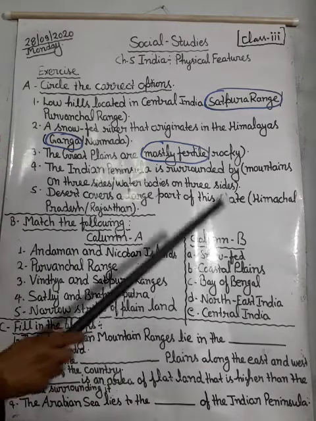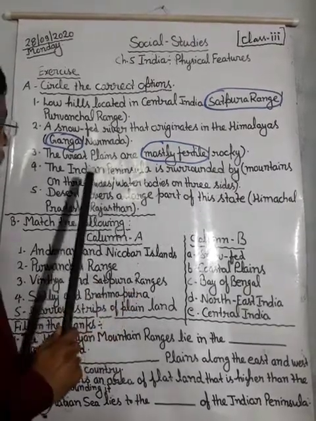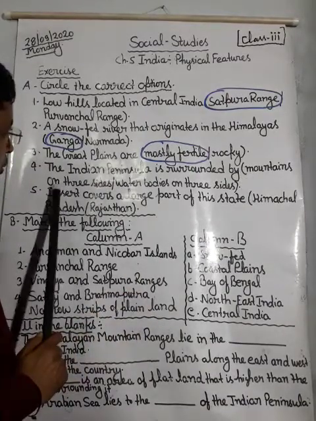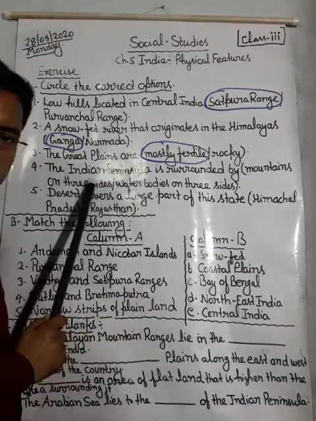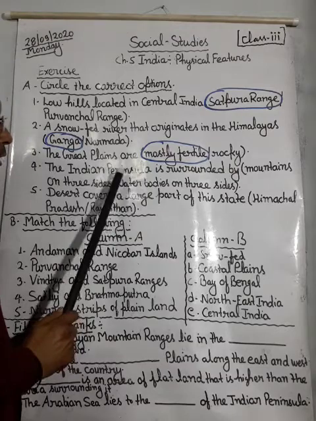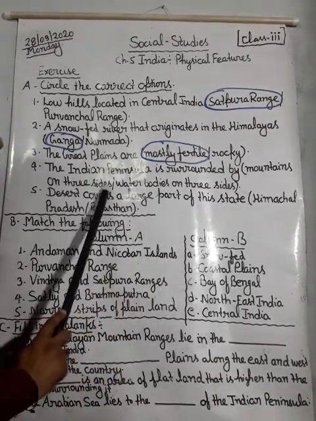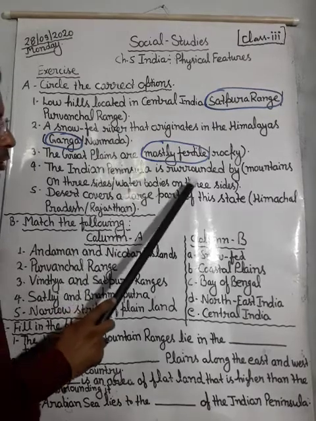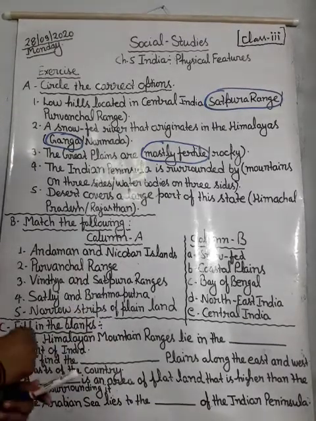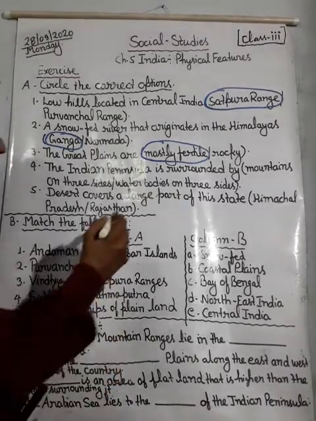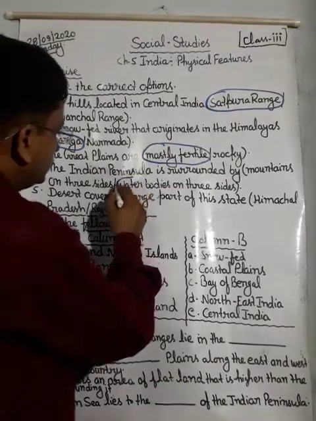So what will be the correct answer? Mountains on three sides means Indian Peninsula के जो तीनों तरफ है बेटा, माउंटेन है तीनों साइड, या वाटर बॉडीज है. So what will be the correct answer? वाटर बॉडीज ऑन थ्री साइड्स.